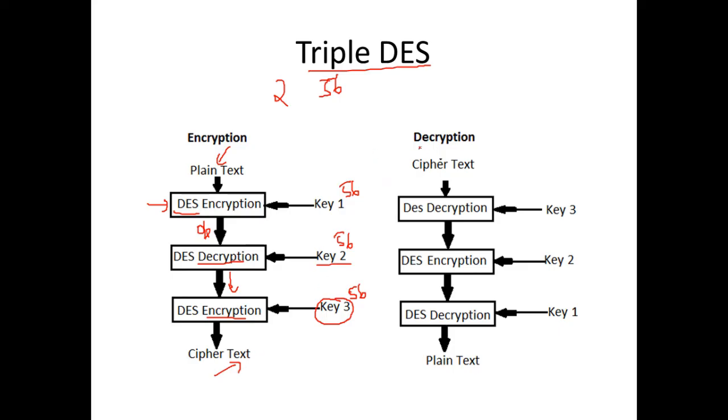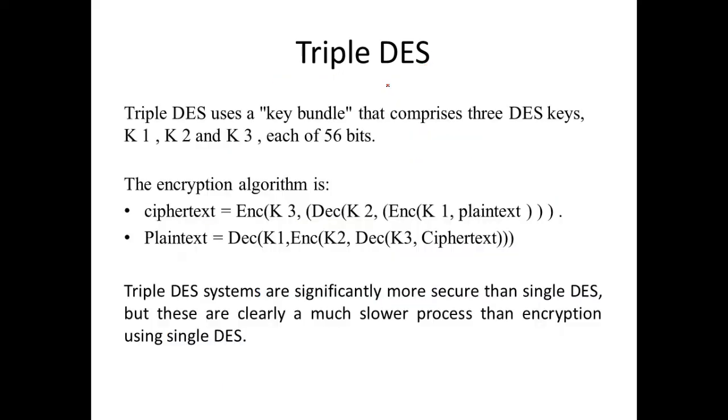Likewise, the decryption also happens. We take the ciphertext, first we decrypt with key K3 and then we encrypt with key K2. This output we give, and then we decrypt with key K1 to get the plain text. So instead of having two keys, we go with three different keys here and a different strategy to make the data encryption standard more secure.